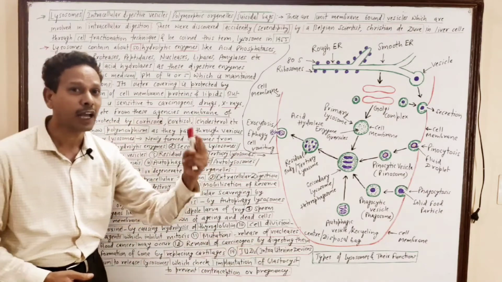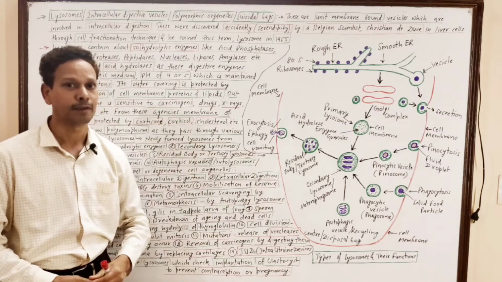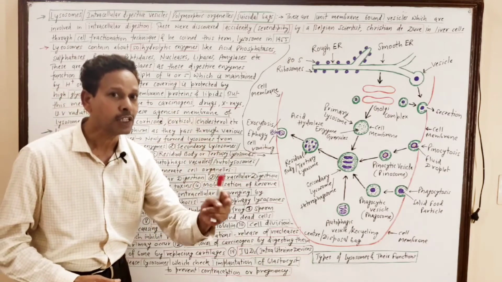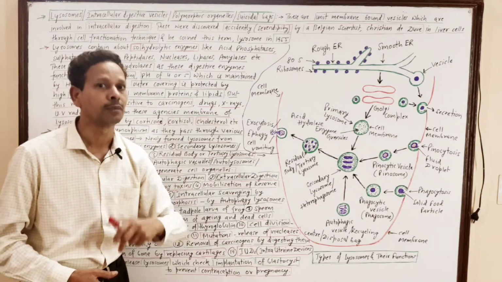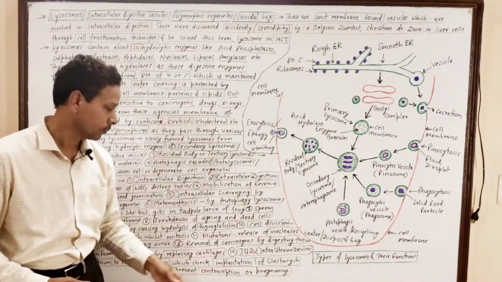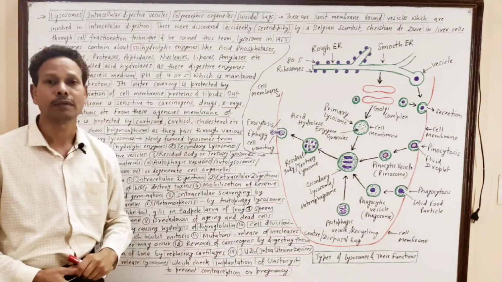IUD, intrauterine devices, means such devices which are used to prevent pregnancy, for contraception.